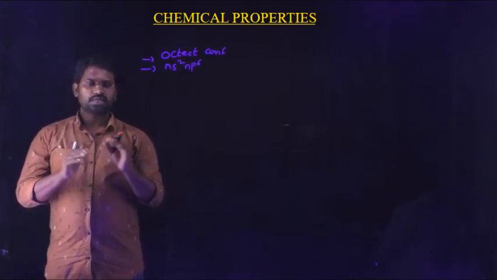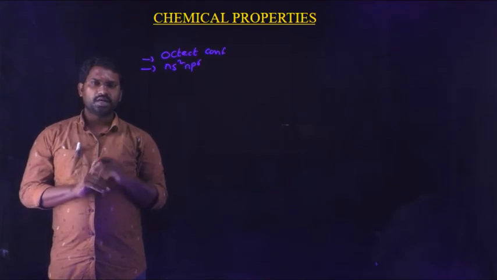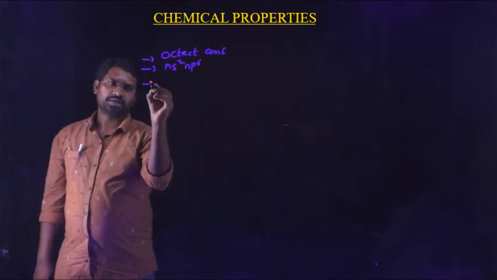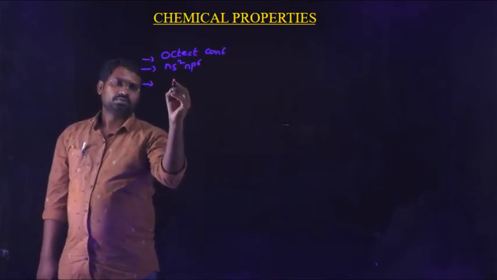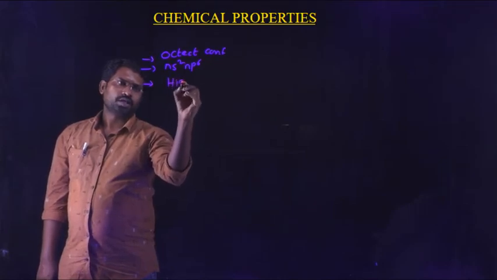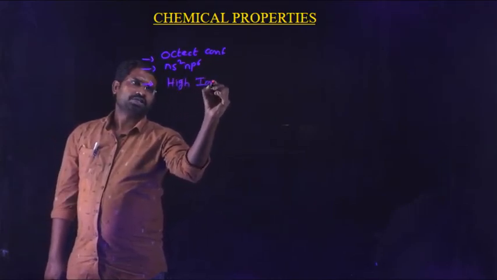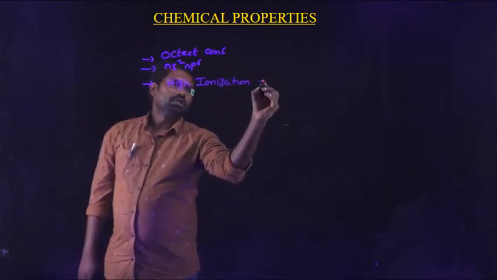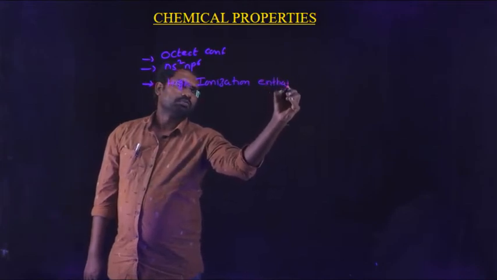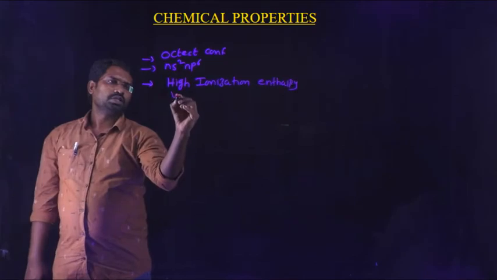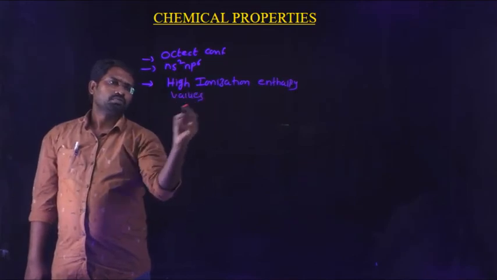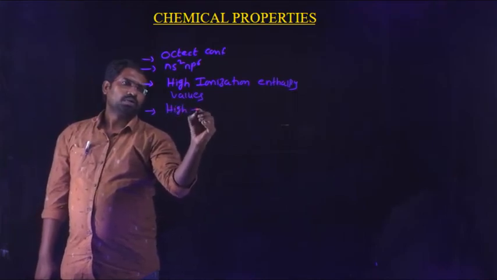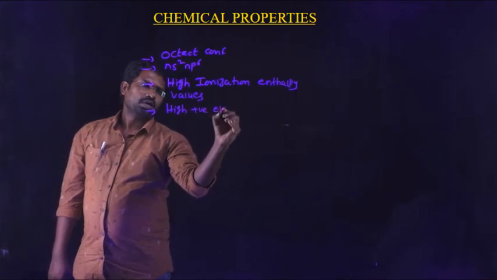So, because of the inertness of the group 18 elements, they do not participate in chemical reactions, because they have some different properties: they have high ionization enthalpy values, and high positive electron gain enthalpy values.